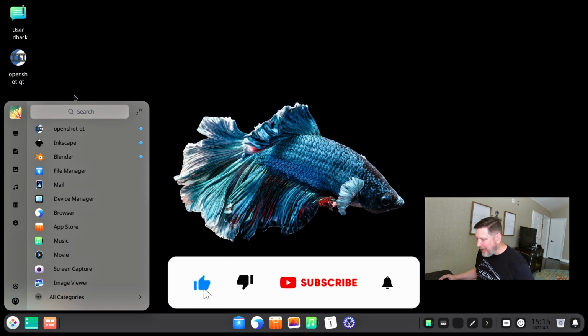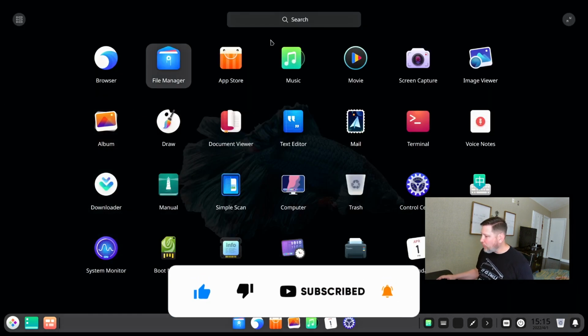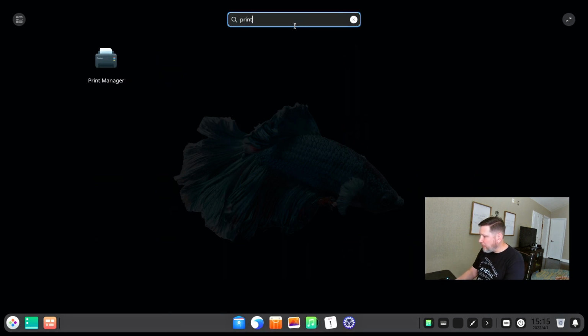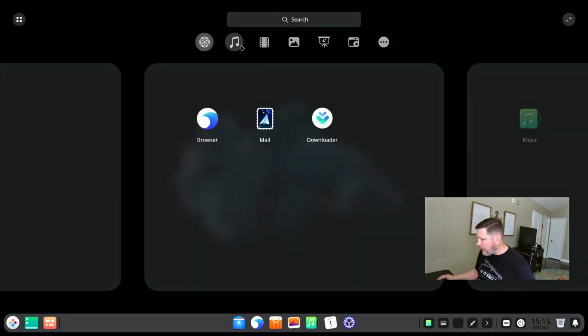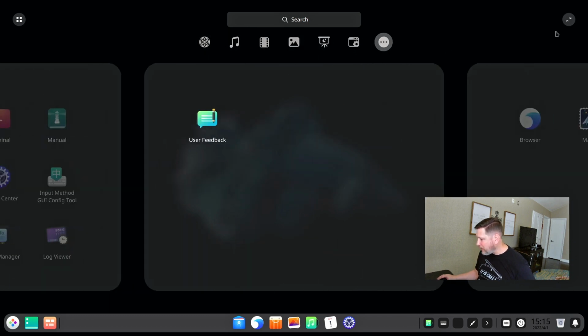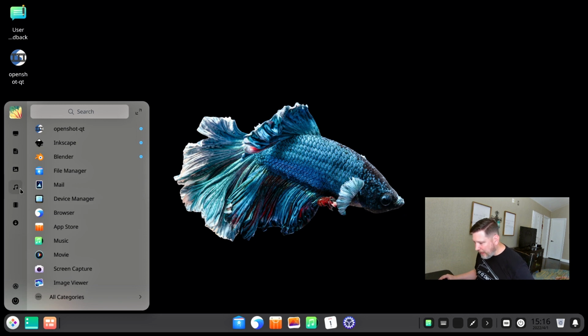If you want your classic menu like this, or if you want to expand it like the more modern Mac menu choices here, and now I can look for Print Manager, and there it is. That's pretty cool, guys. Okay, and then this breakdown, this menu is pretty awesome. I will give them the menu is cool.